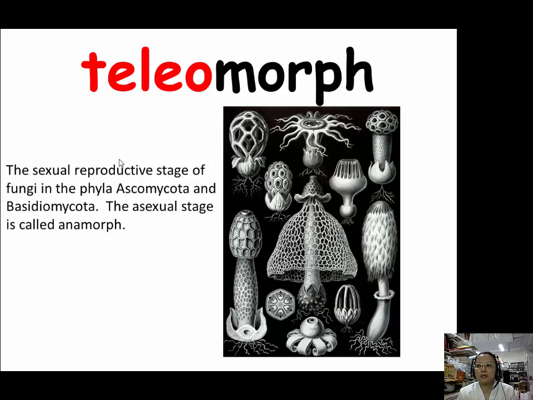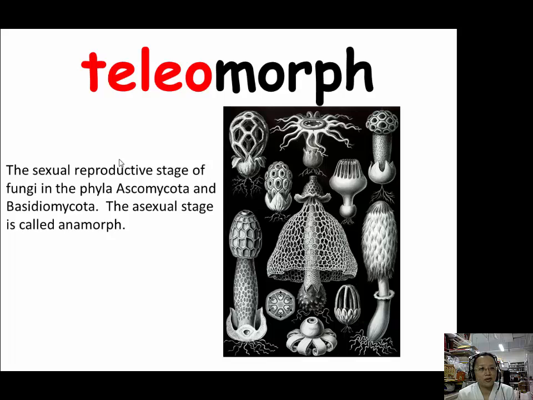Plasmogamy is the union of two or more cells with their nuclei remaining separate. After plasmogamy, karyogamy, which is the union of the nucleus, follows. And this is how the teleomorph of Ascomycota and Basidiomycota reproduce.